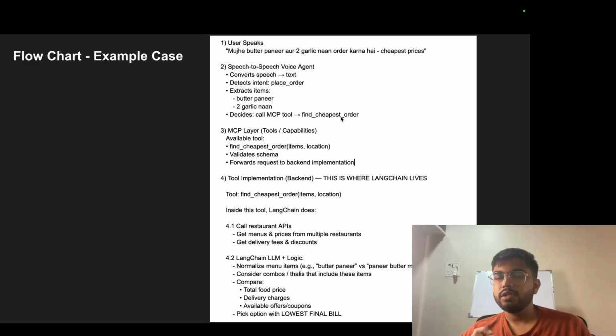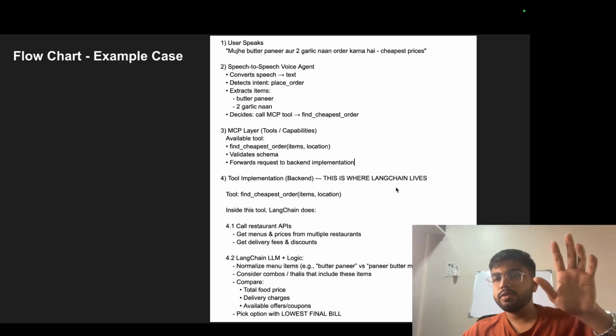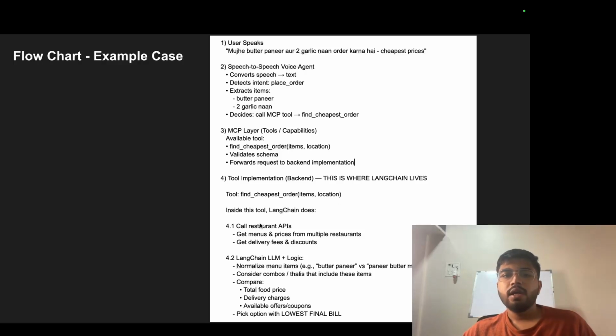Find cheapest order is the tool that I want to call here. The MCP layer is there: find cheapest order, item and pickup location. It validates the schema, whether all the requested things are passed, and forwards the request to the backend implementation. Now here is where LangChain is, right? It's the orchestration framework. It's the smart guy out there. So find cheapest order item, inside the tool, LangChain does.